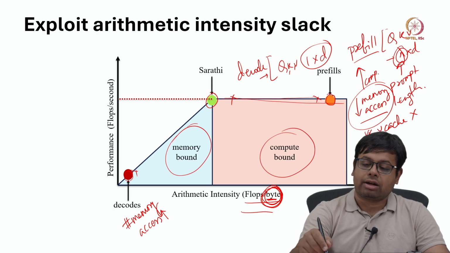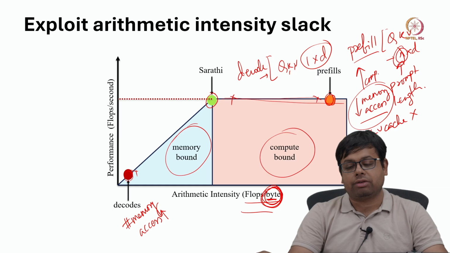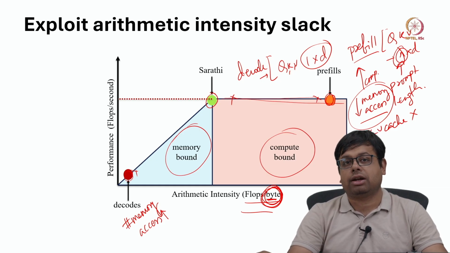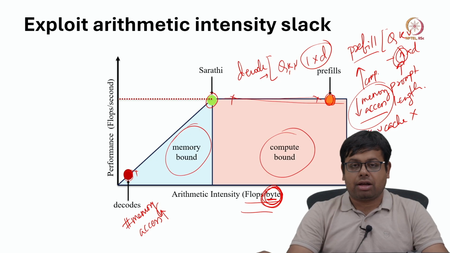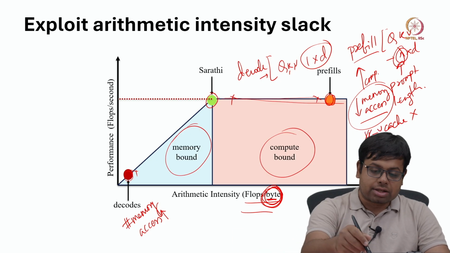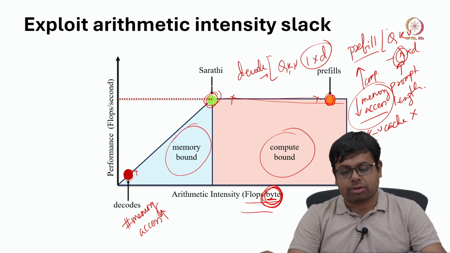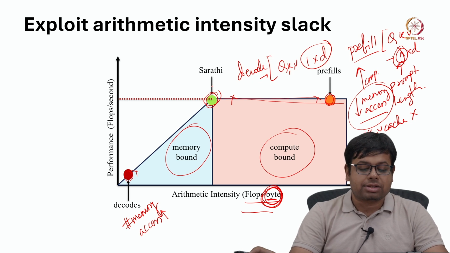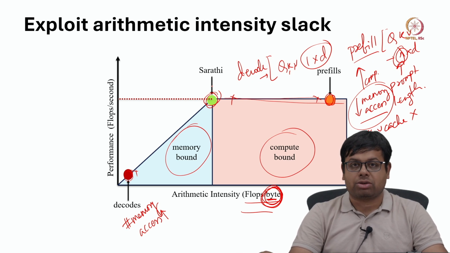On the other hand, if we are at this part of the curve, that means we are stressing the GPUs more than their capacity, right. So, Sarathi does something, which we will soon see, which strikes a good balance between arithmetic intensity as well as performance.